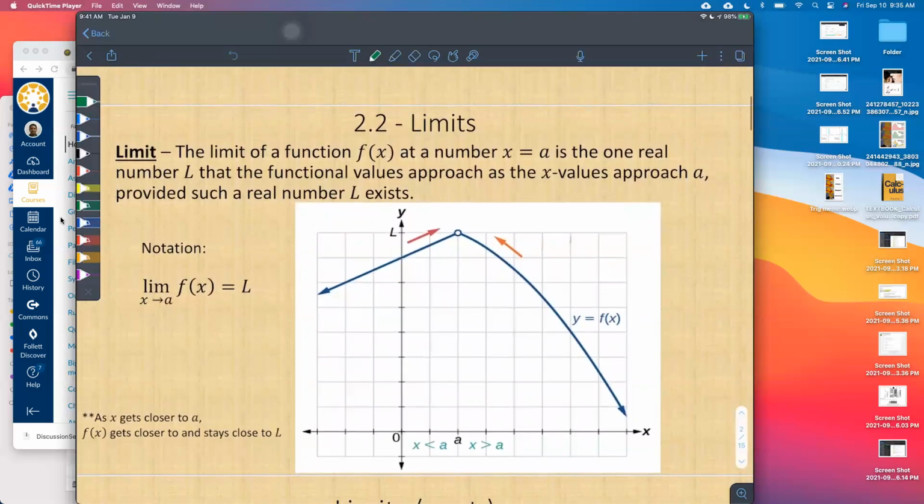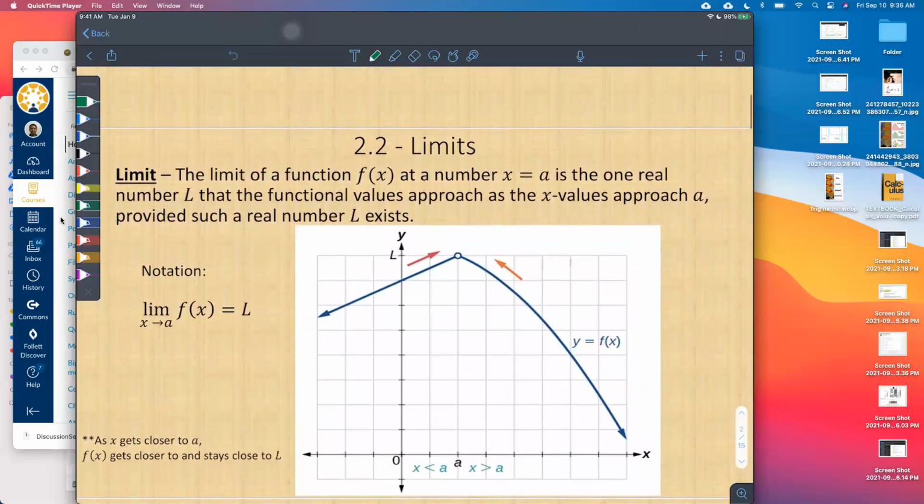Let's just talk about a brief definition of a limit. What is a limit? And remember that these notes are posted online. Don't feel like you have to write every single little thing down. But a limit of a function f of x at a number x equals a is the one real number L that the functional values approach as the x values approach a. Okay, and then provided such a number exists.